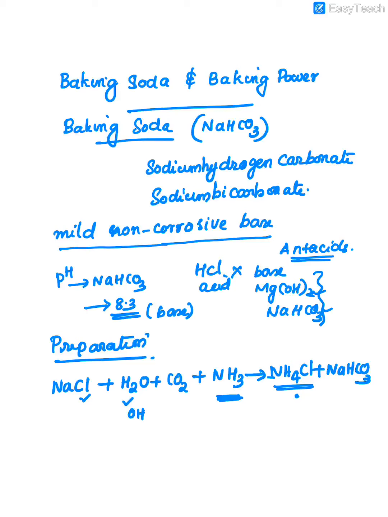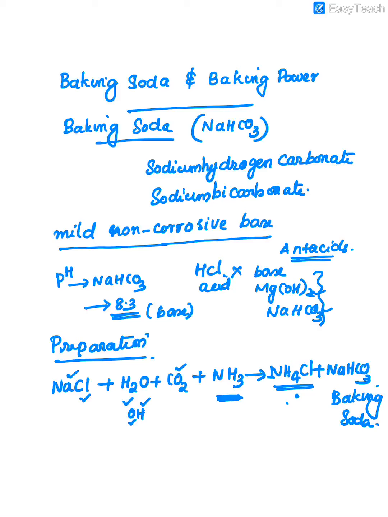That means this Na and H are taken from here, and CO2, then one O from here. So NaHCO3. It is the easy way of remembering the chemical equation. So what is the product you got? Ammonium chloride and sodium hydrogen carbonate. This baking soda we can prepare. This is the method we are using for preparing this sodium hydrogen carbonate.